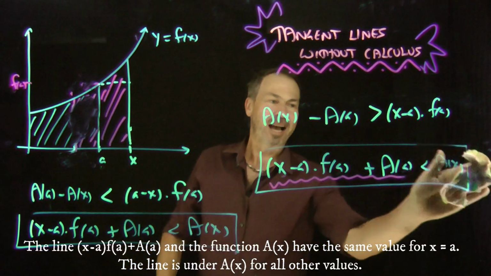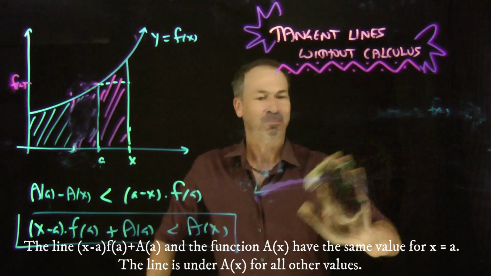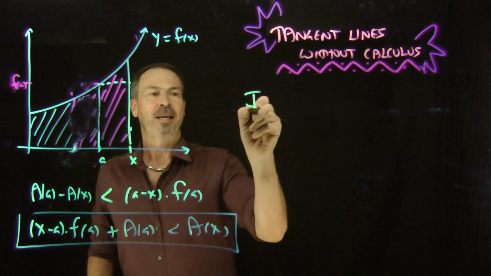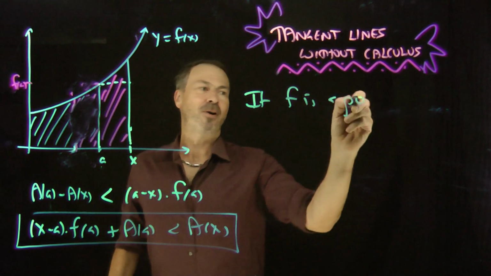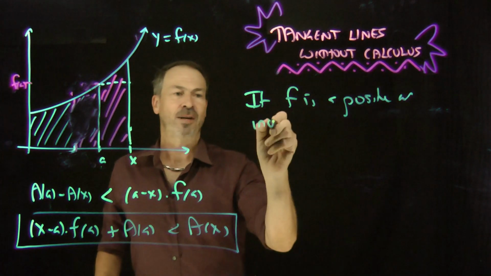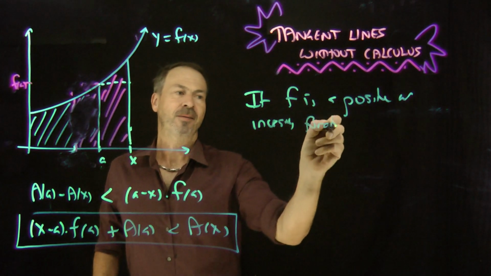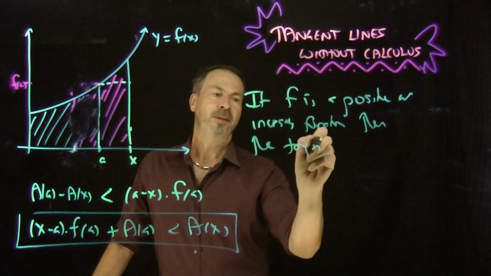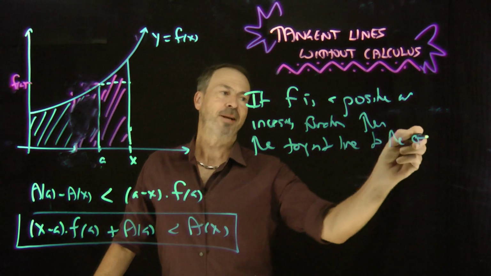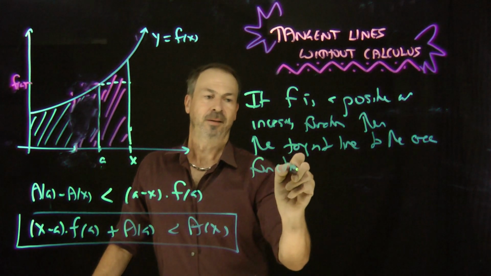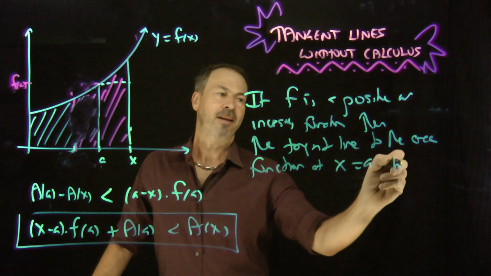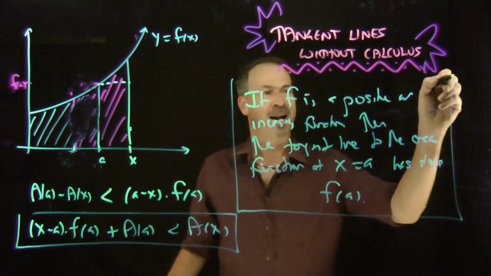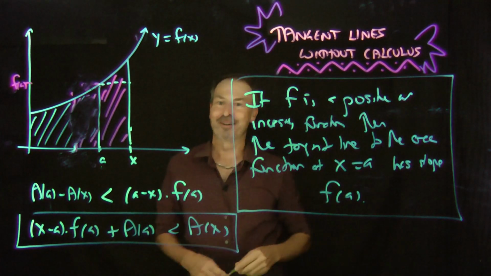So Sir Isaac Barrow discovered the following result. I'm going to say it in clunky words and I'll put it in modern notation. If f is a positive and increasing function, then the tangent line to the area function at x equals a has slope f of a. He managed to figure out the slope of the tangent lines to area functions.